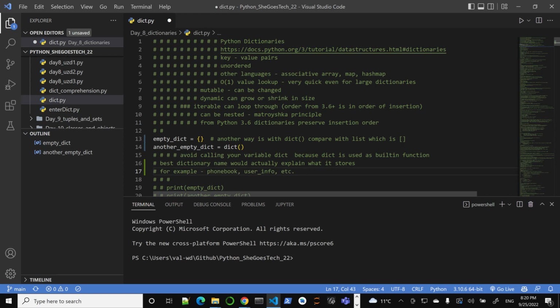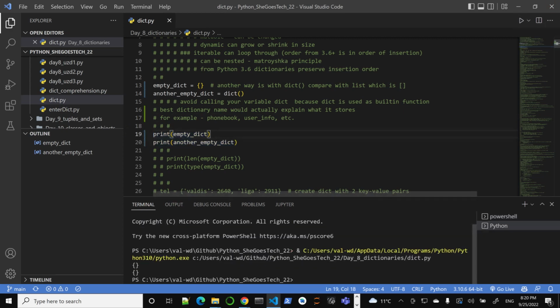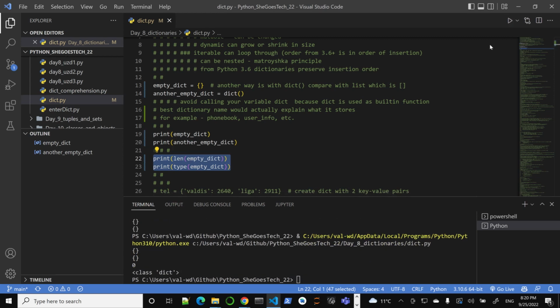Okay, so if you're going to print some empty dictionaries, you'll see that it's not really too exciting, but we'll see some curly braces. You print curly braces, so that means there's an empty dictionary here. Again, let's do an empty dictionary, the first one. So you can double check. You can check the length, and you can check what its type is. This is going to be, of course, class dict, and there are no items inside, no key value pairs inside.